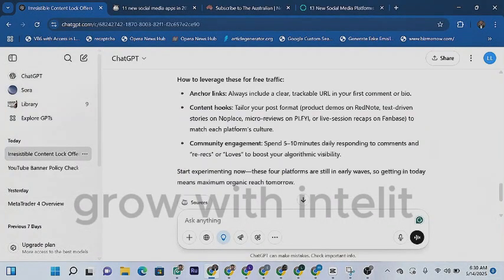So let me explain how you can leverage these free traffics. The first one is anchor links. Always include a clear trackable URL in your first comment or bio. Then content hooks. Tailor your post format, product, or demos, especially on Red Note, test driven stories, and No Place. Then the next one is community engagement. Spend at least 5 to 10 minutes daily responding to comments before you can get people to begin to be attracted to your comment or your post on this platform.